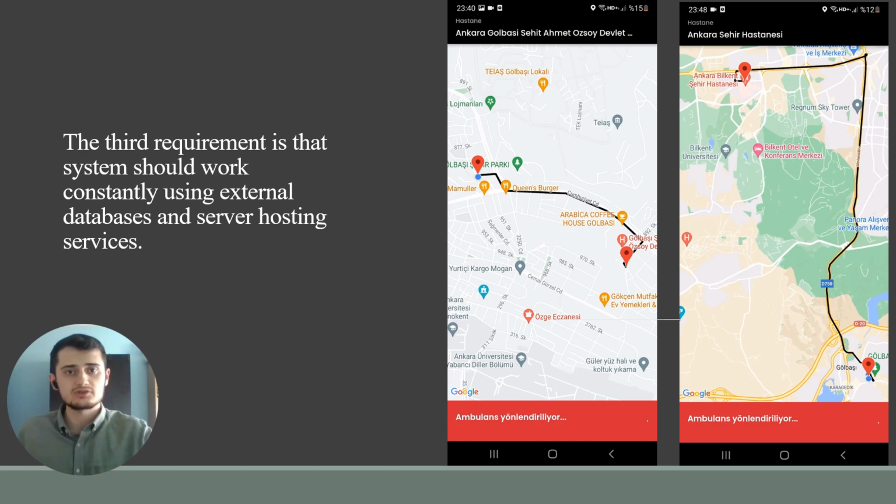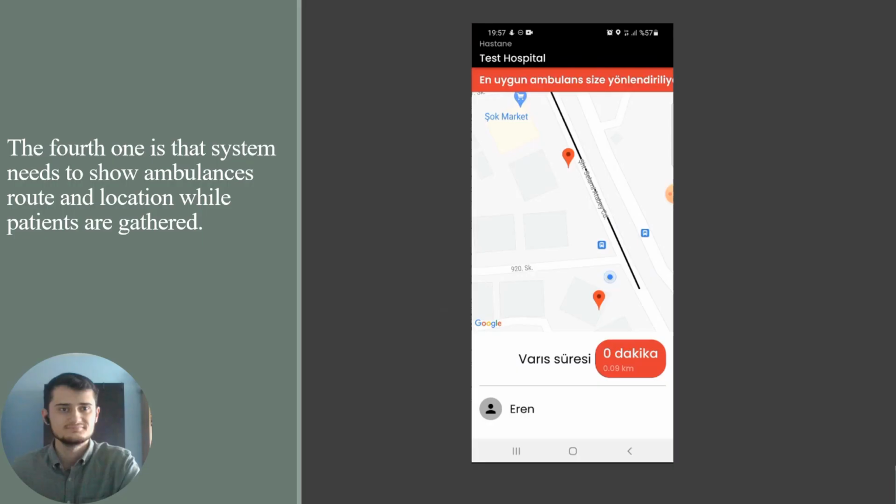We use databases and server hosting services to dynamically store the hospital's fullness ratio. The hospital's fullness ratio, which we store in our database, changes every 5 minutes. We can see that in screenshots.